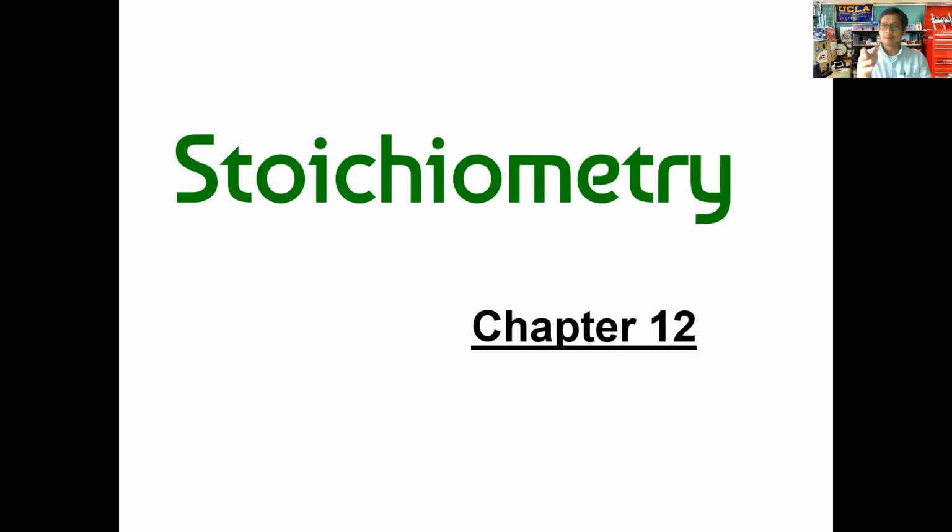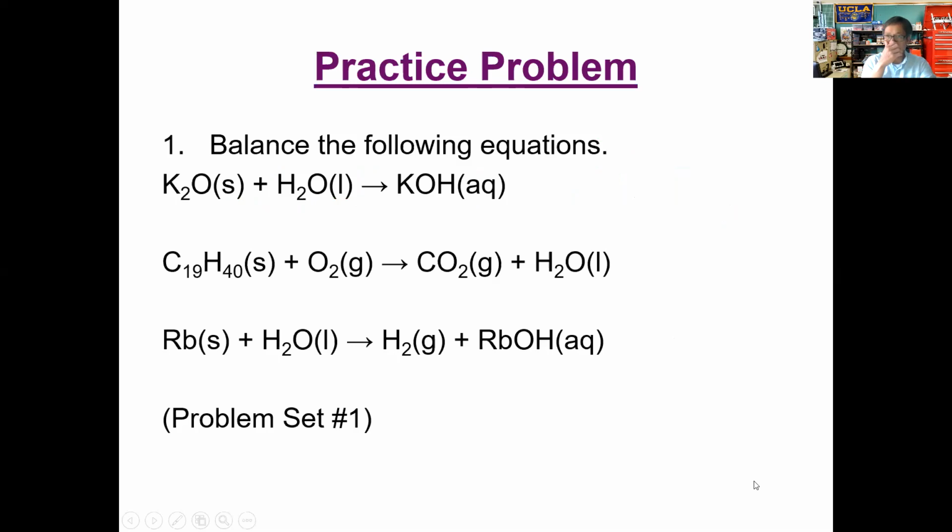Stoichiometry is a study in chemistry where we're looking at quantities involved in a chemical reaction. So we're not only talking about the quantities of individual substances, we're going to take a look at the quantities involved in a chemical reaction. That's what we're going to be doing in chapter 12.